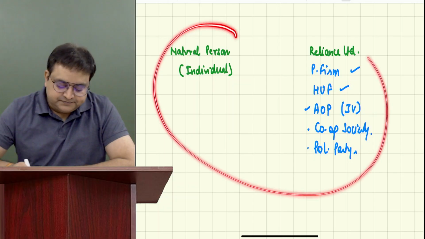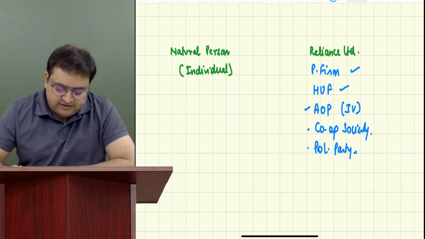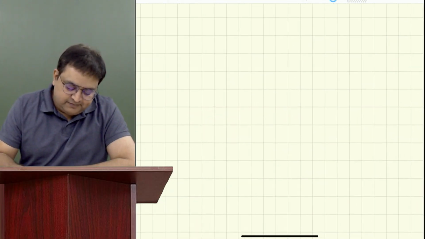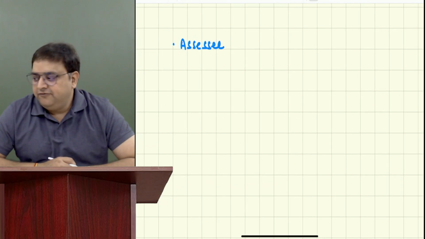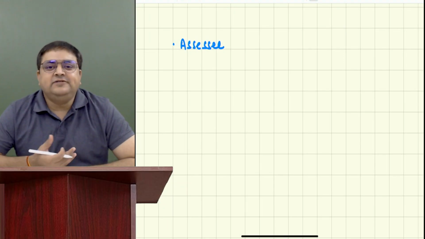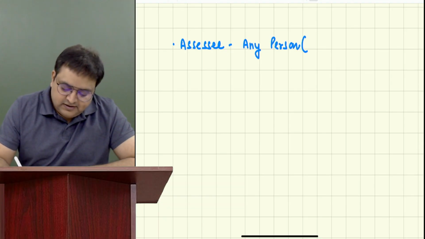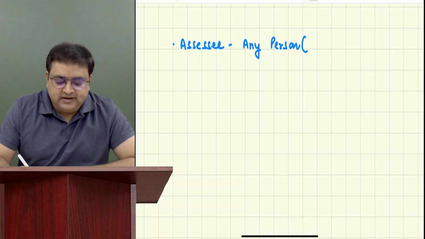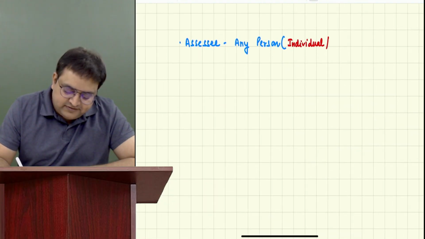All these people in income tax are called, I'm giving them a name, please write this, assessee. We call them assessee. Who is an assessee? It is any person. This person can be a natural person, an individual, also. This person can be an artificial person also.